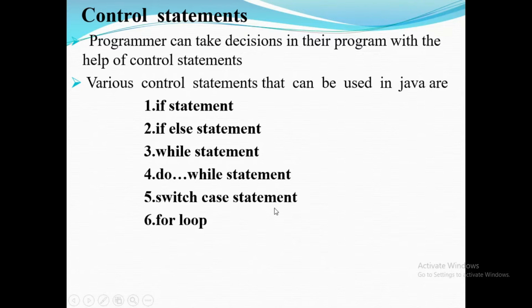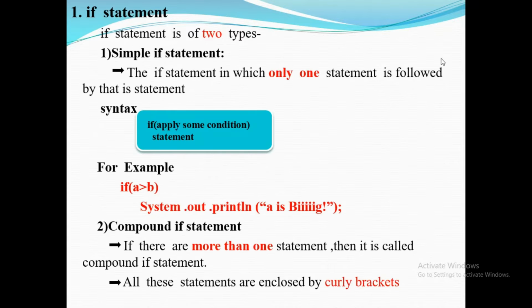Good afternoon. Now we are going to learn about the control statements. A programmer can make decisions in their program with the help of control statements. The control statements used in Java are the if statement, if else statement, while statement, do while statement, switch case statement and for loop.